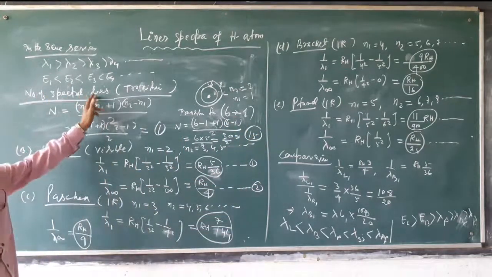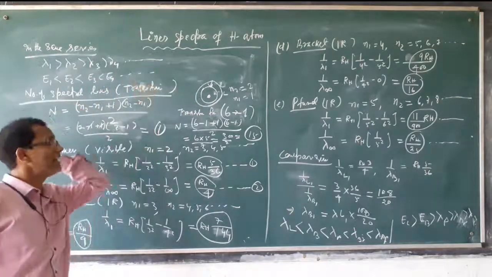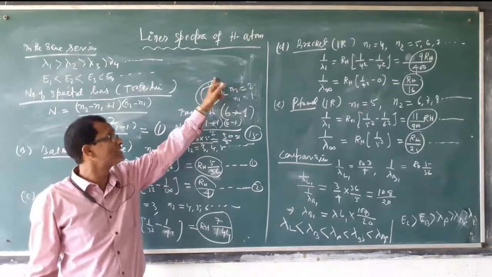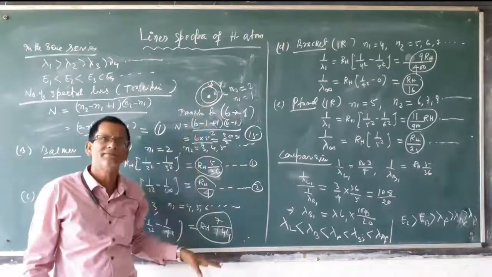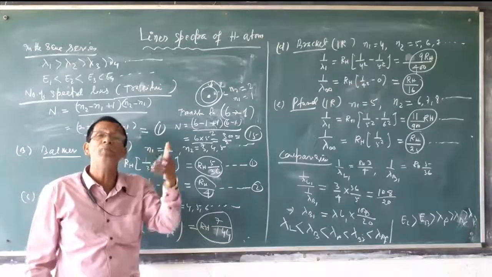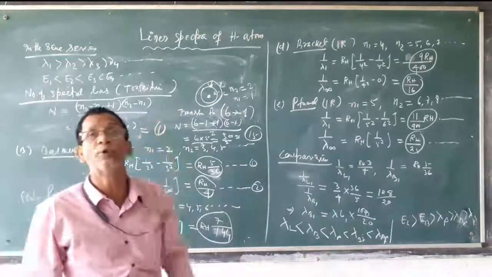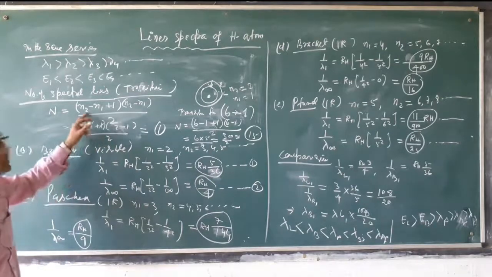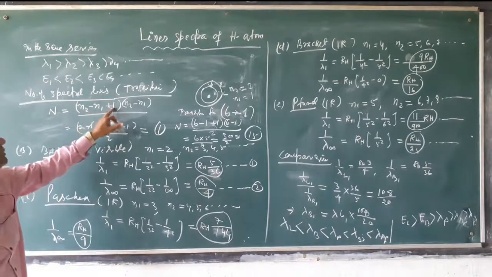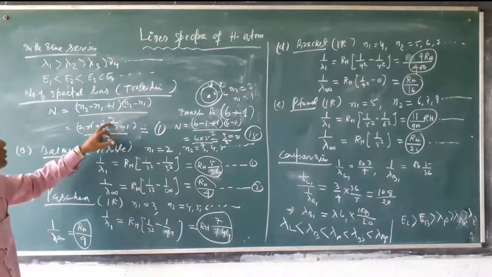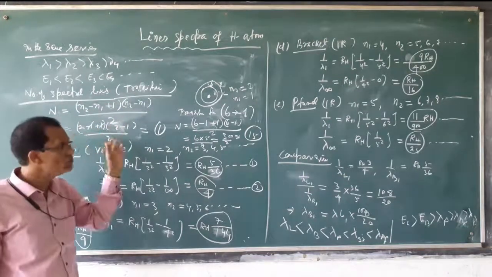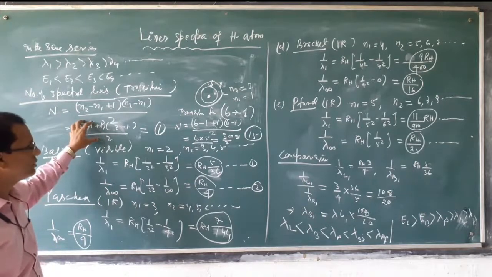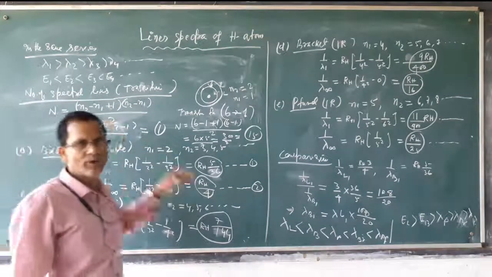If electron is already excited to the 6th shell, and then it returns back, then during returning, how many spectral lines are produced? This is the formula, very important for your competitive examination: N2 minus N1 plus 1 into N2 minus N1 by 2. This formula you can use for the number of spectral lines calculation. Okay, very good. Thank you.